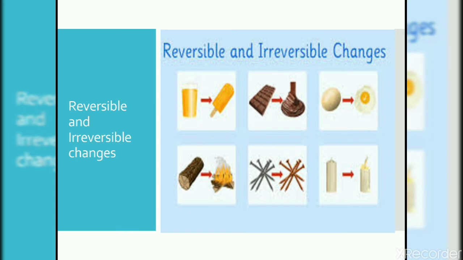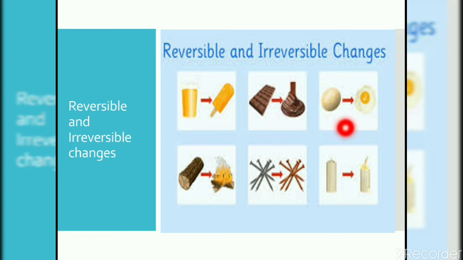First of all, let's see some pictures. This is ice cream, this is juice, and we have made it into ice cream. So this is a reversible change. We can again melt it and convert it into juice. Melted chocolate can also be molded into the same original form.